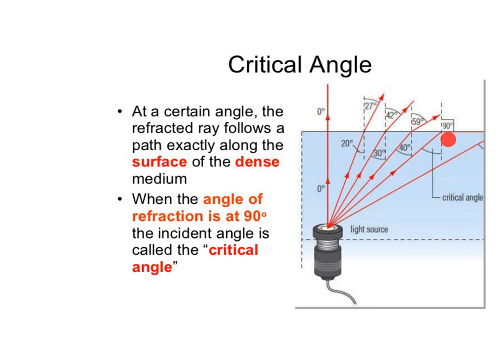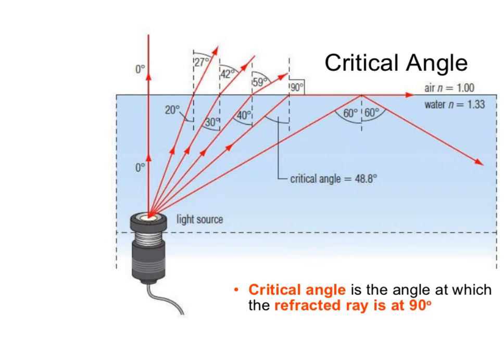So what is the critical angle? When the angle of refraction is at 90 degrees, the incident angle is called the critical angle. This is the critical angle. The critical angle is the angle of incidence at which the refracted ray is at 90 degrees.